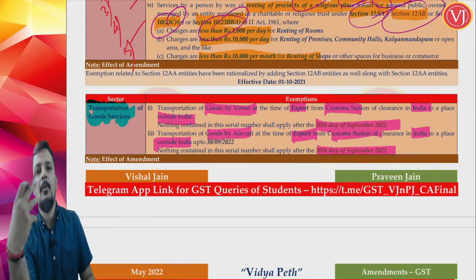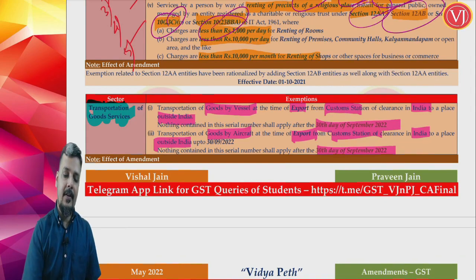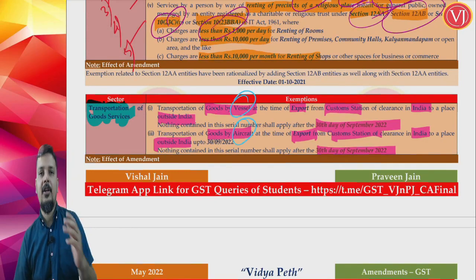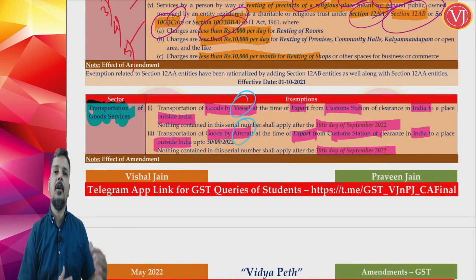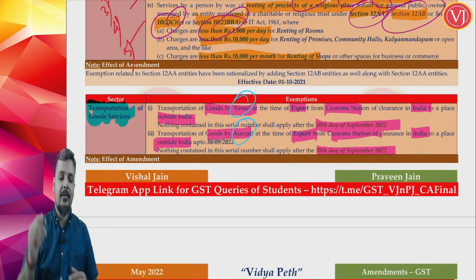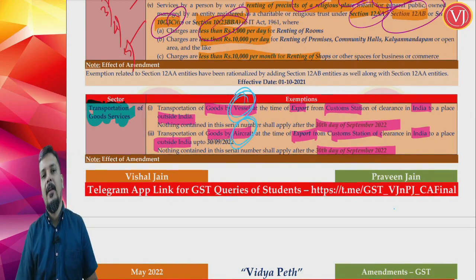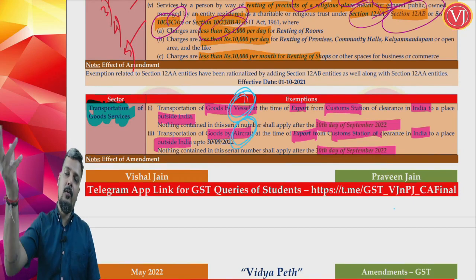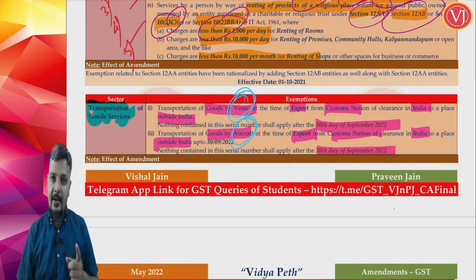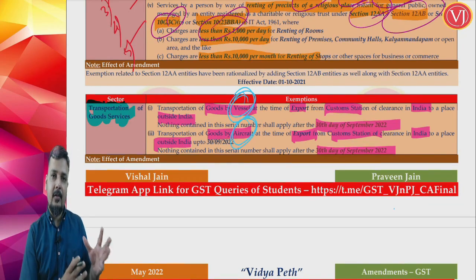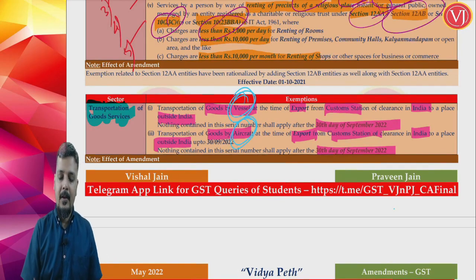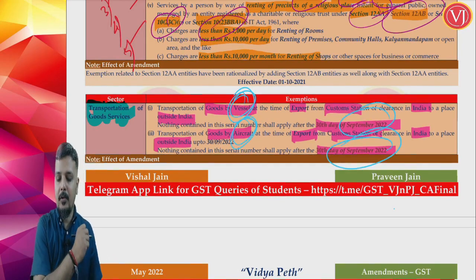In simple language, when you are transporting the goods at the time of export, whether by way of aircraft or by way of vessel. So goods transportation at the time of export. Obviously at the time of export it will go from customs station in India to place outside India. So goods transportation by vessel or aircraft at the time of export from customs station in India to the place outside India. Earlier it was exempted till a particular date, which was 30th of September 2021. Now it is up to 30th of September 2022.